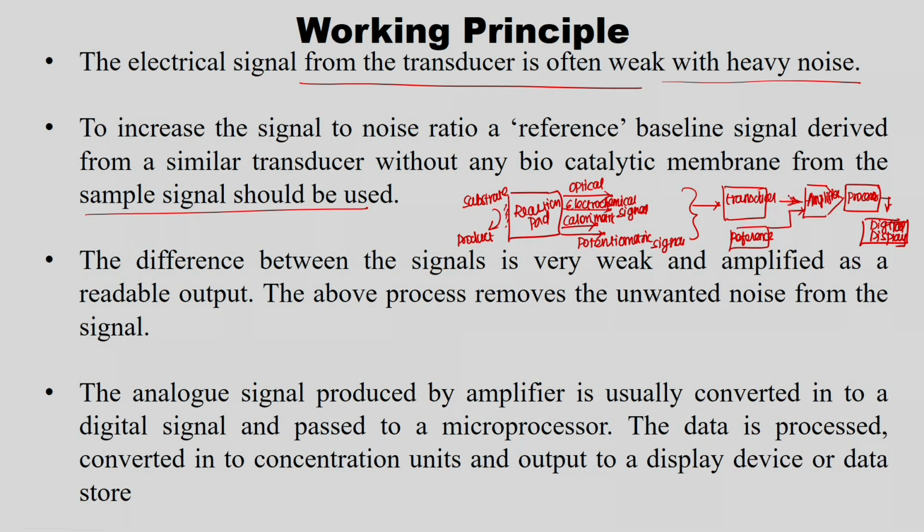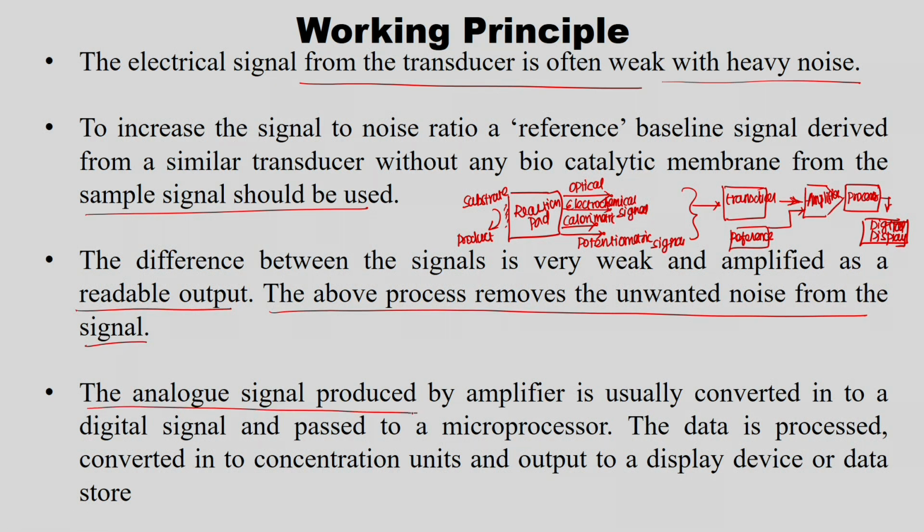Then the electrical signal produced from the transducer is compared with the reference signal. This is processed in the amplifier and fed into the processor, which processes the signal and gives the digital display. This is the working principle. The difference between the signals is very weak and is amplified as a readable output in the amplifier. The above process removes the unwanted noise from the signal. That is what happens in the amplifier.